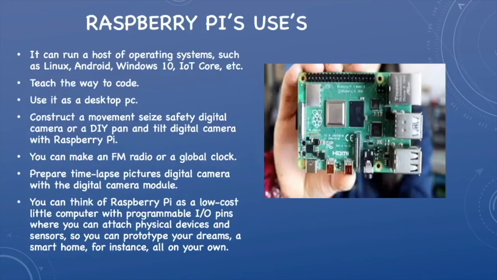Some of the uses of Raspberry Pi are that it can run a host of operating systems such as Linux, Android, Windows 10 IoT Core, etc. It can teach people to code. It can be used as a desktop PC. You can make an FM radio or a global clock with it. You can think of Raspberry Pi as a low-cost little computer with programmable input-output pins where you can attach physical devices and sensors so you can prototype your dreams, a smart home for instance, all your own.